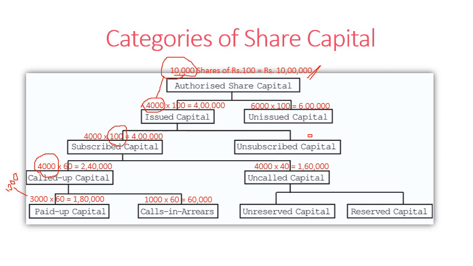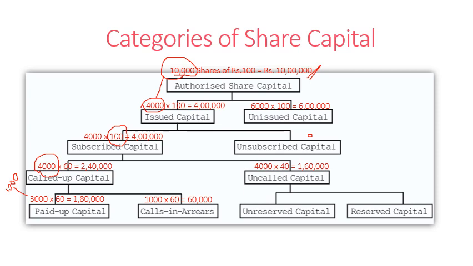So paid up capital refers to that part of called up capital which has been paid by the public. But on 1,000 shares they haven't paid anything. I mean, the company didn't get anything. So it is termed as calls in arrears. Then this uncalled up capital is also classified into two: unreserved capital and reserved capital.